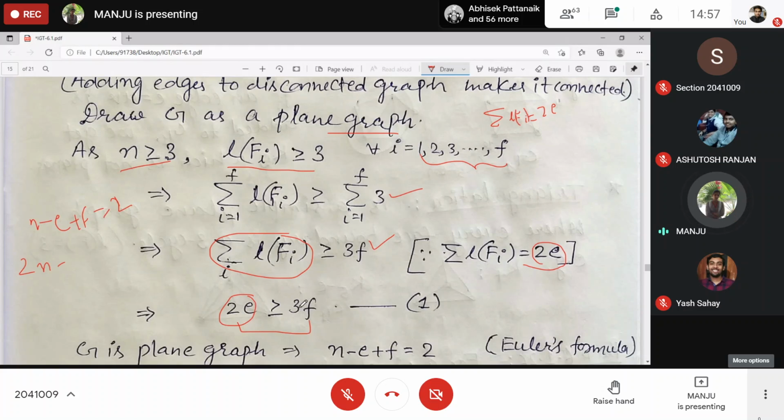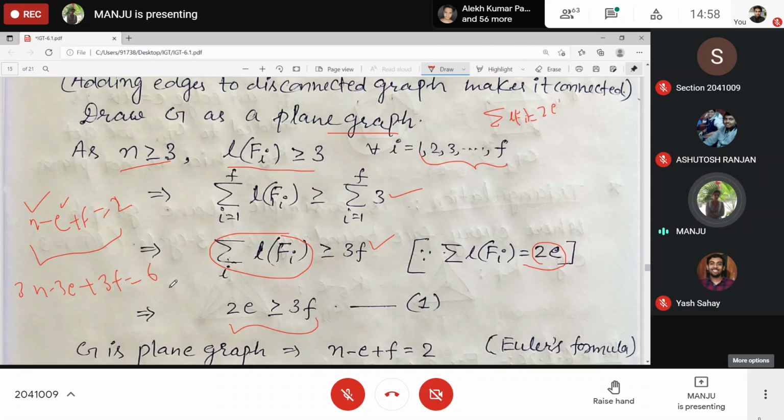We want n and e, and f we want to replace, so you can use this inequality to replace 3f. Multiplying 3 throughout: 3n minus 3e plus 3f, right hand side it will be 6. Clear?